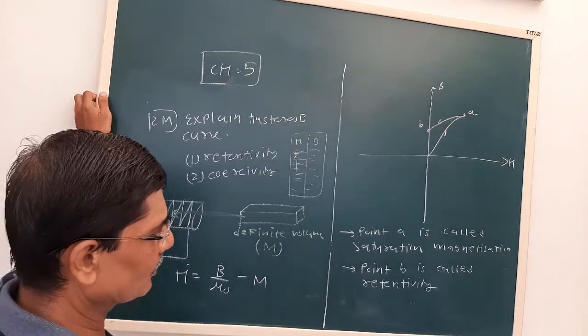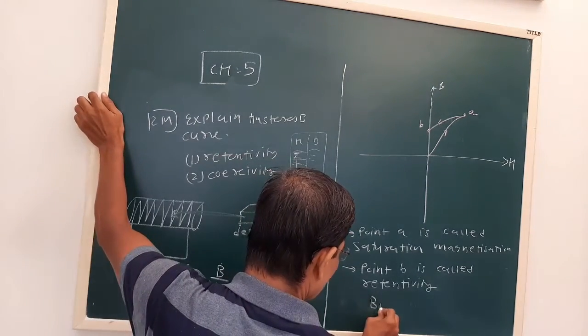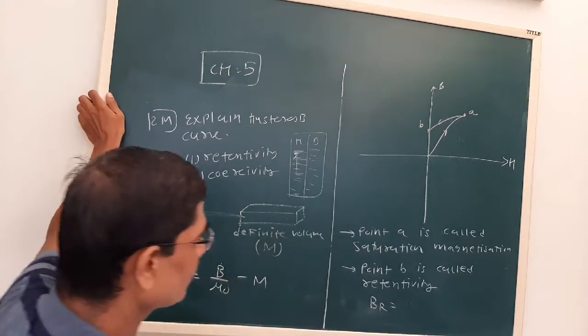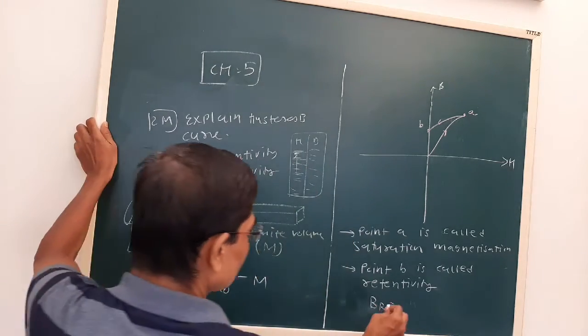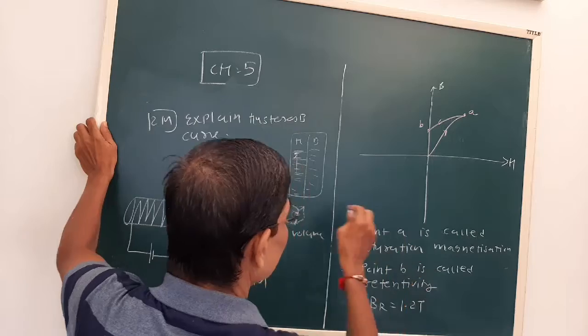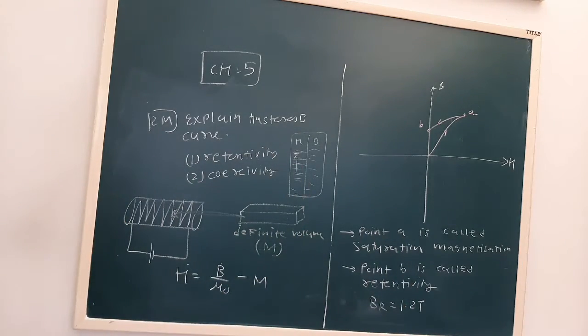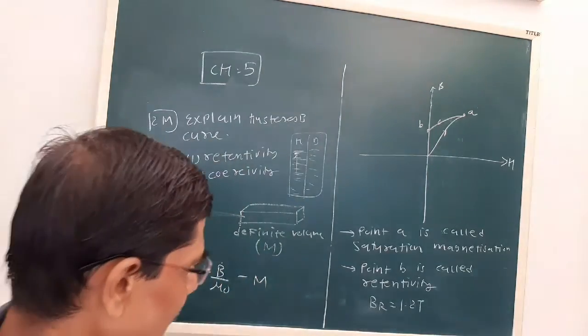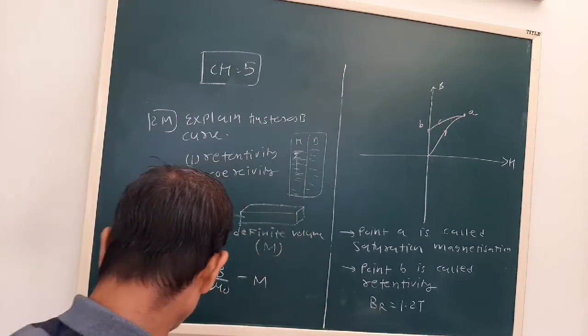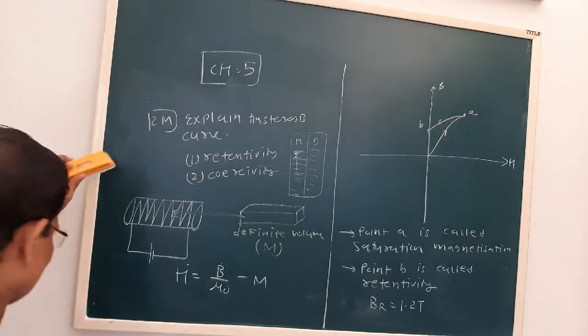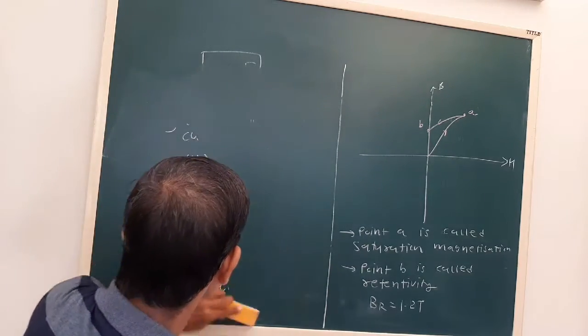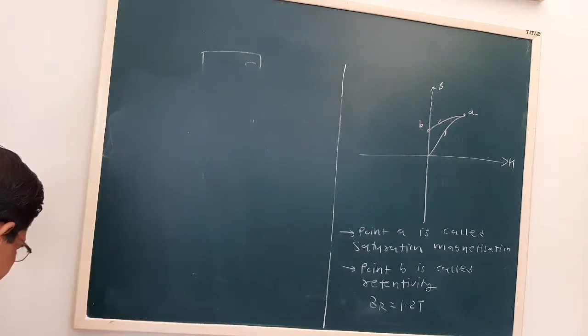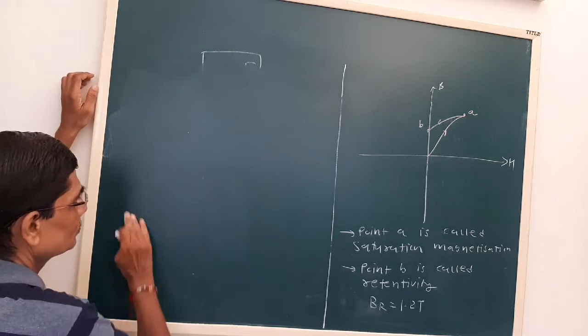For a particular material, the B value, that is R, which stands for retentivity, is 1.2 Tesla, as shown in the textbook. Now we define retentivity. That can be asked as an MCQ or a VSQ.